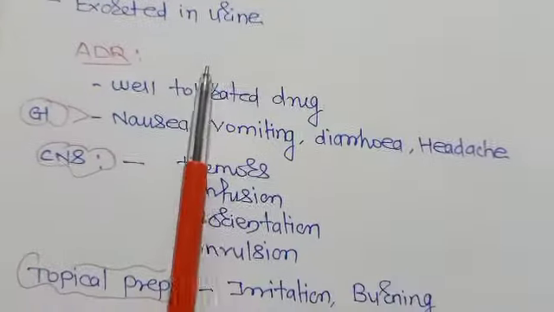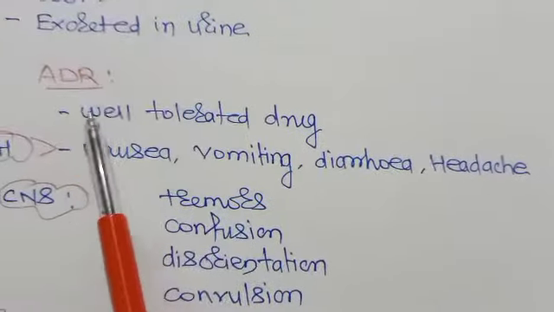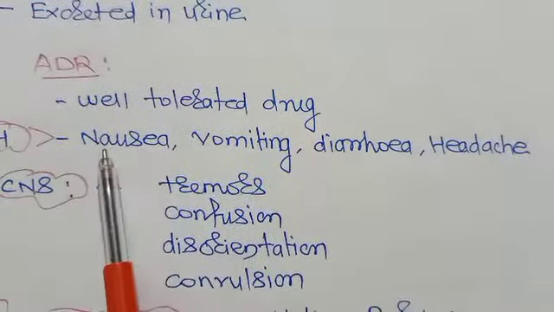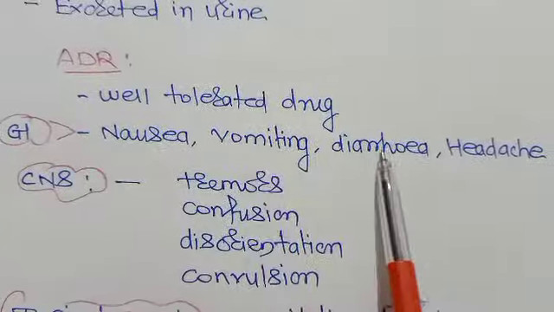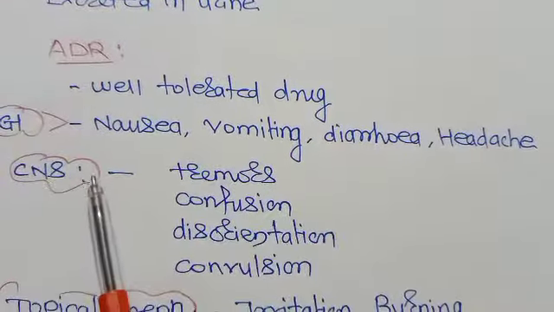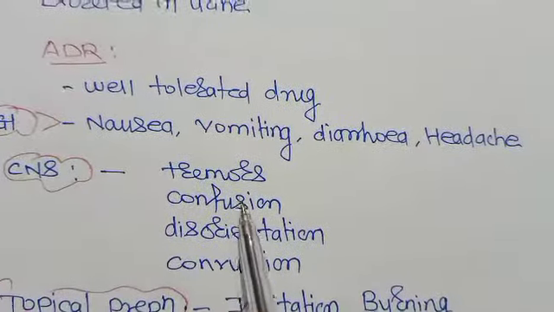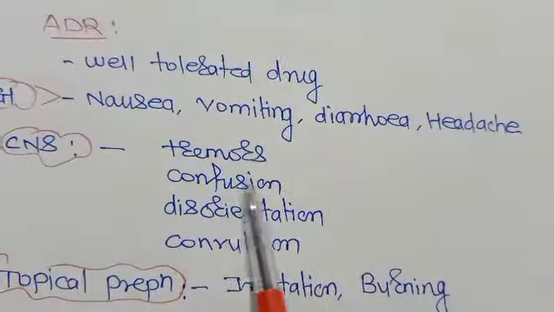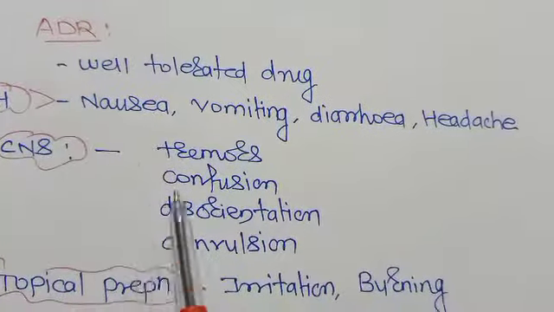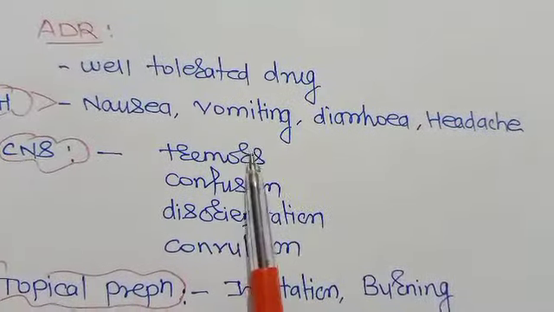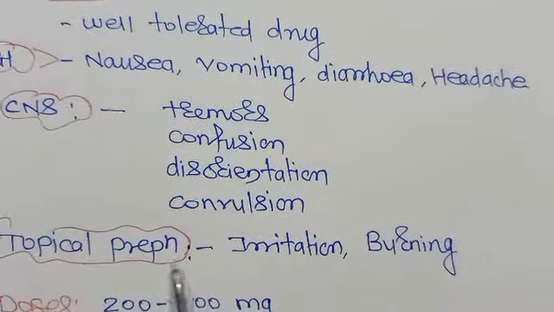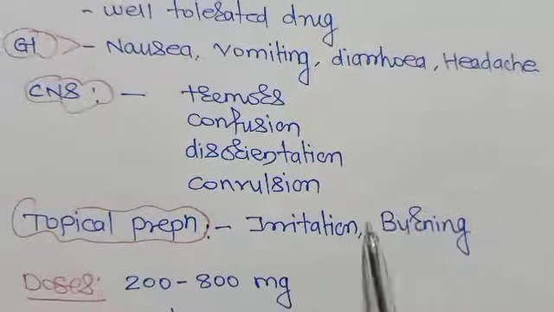Now the adverse effects. As I told you, it's a well-tolerated drug. It has a high therapeutic index. So GI side effects like nausea, vomiting, diarrhea and headache will be there, right? Apart from that, it crosses the blood-brain barrier, so it is a neurotoxic drug. When given in high doses, it may cause tremors, confusion, disorientation and convulsions. When it is applied topically, it may cause irritation and burning sensation.